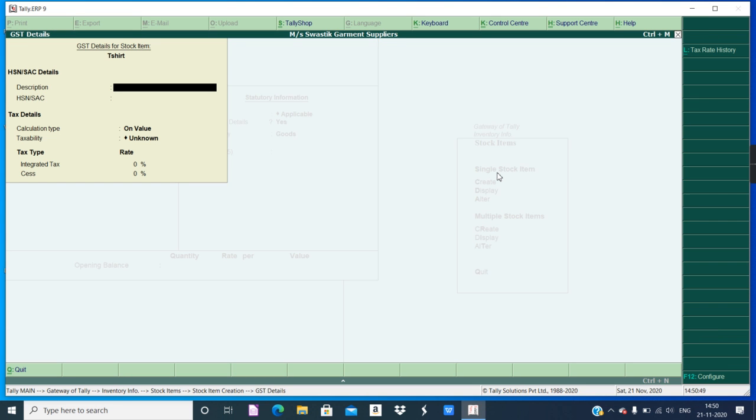So it will come in this screen. Now here it depends upon the question what details are provided. Description you can type t-shirt itself, or you can just leave it. HSN, SAC, now this is the identification code of t-shirt. I think this spelling is wrong.